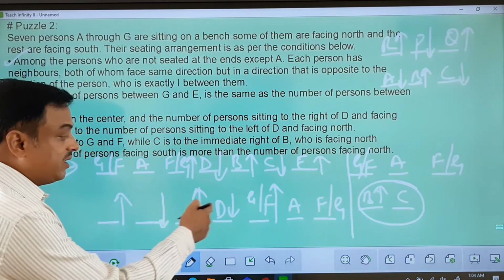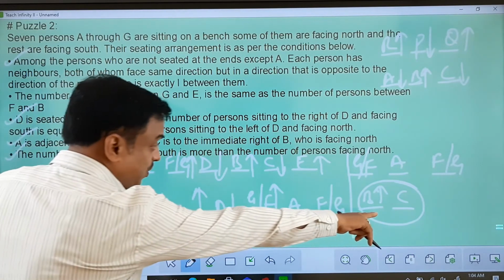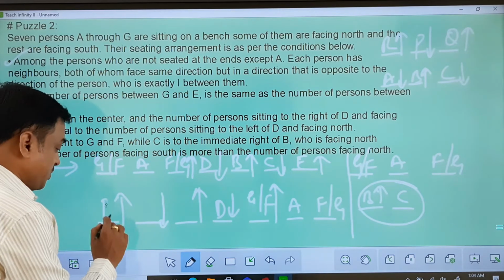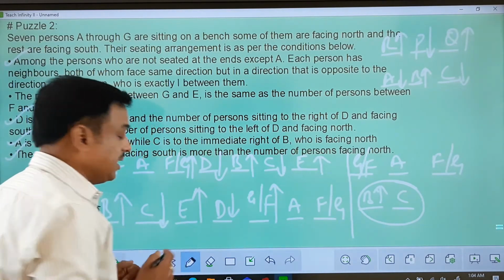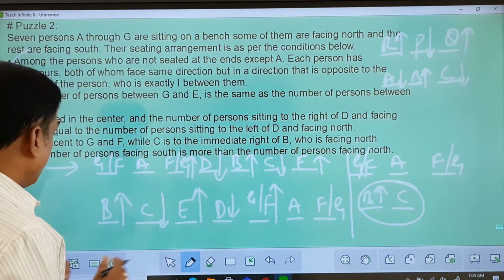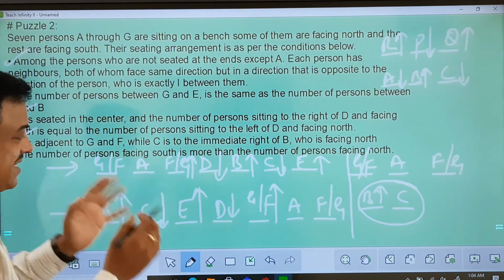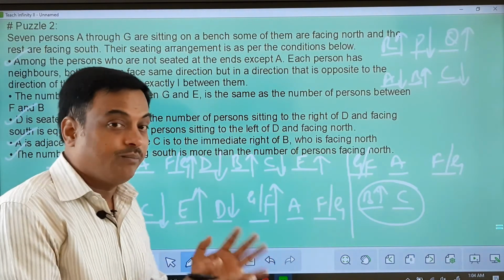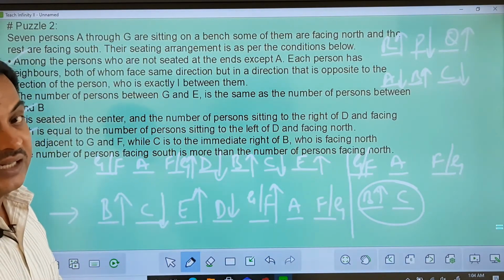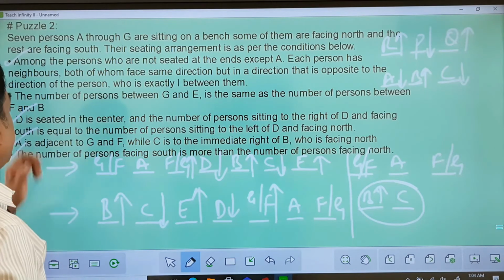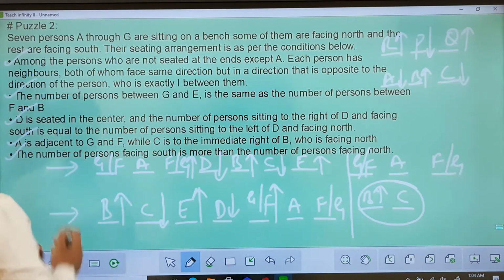Now if I take B here, this has to be C according to this point here. But here the possibility, B and C possibility will be here and this will be E. Okay, so I got my second possibility here. I just need to finish or close it by understanding where G and F are positioned, and then I can answer the questions. So let us see, for that we have 1 point again here given.